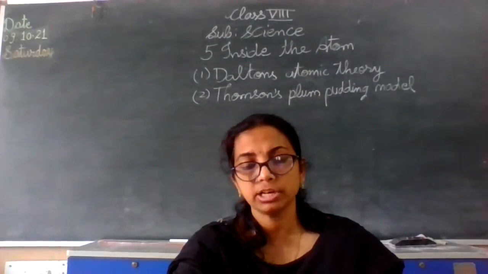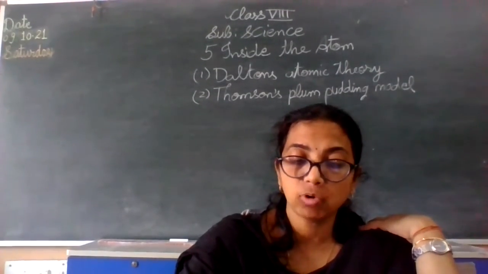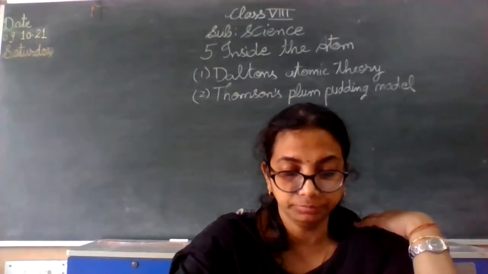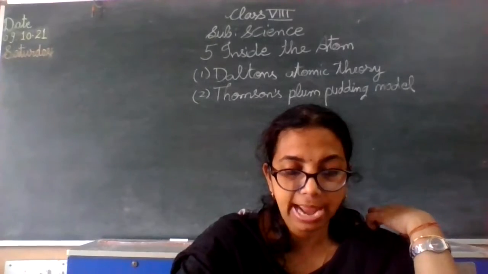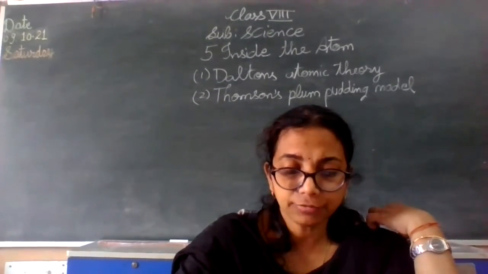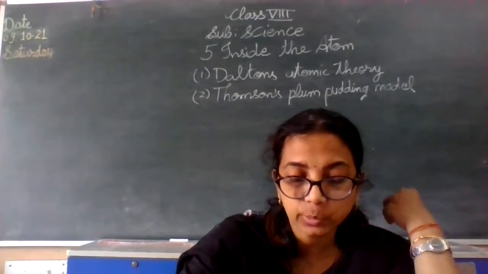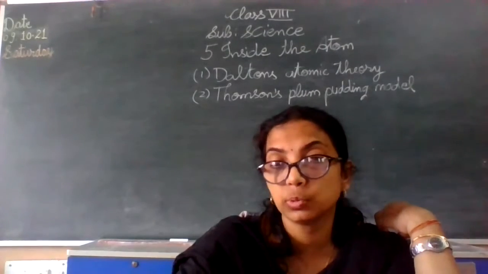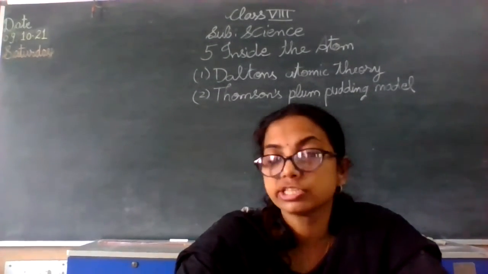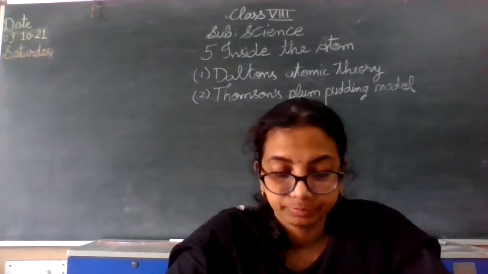Now, in this model, Thomson postulated, in the year 1904, nearly 100 years after Dalton's atomic theory, the first model of atomic structure. According to this model, the positive charge is distributed throughout the atom and negatively charged electrons are embedded in it, just like cherries in your plum cake.